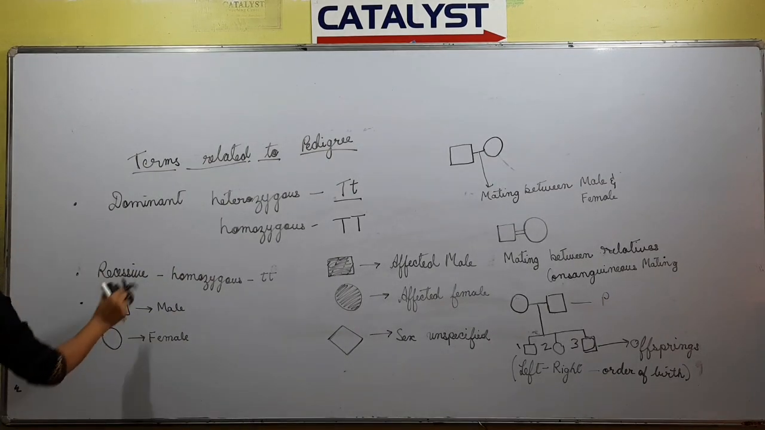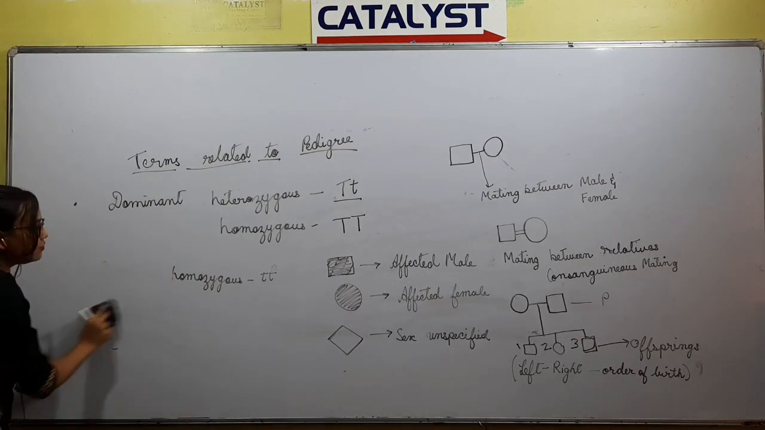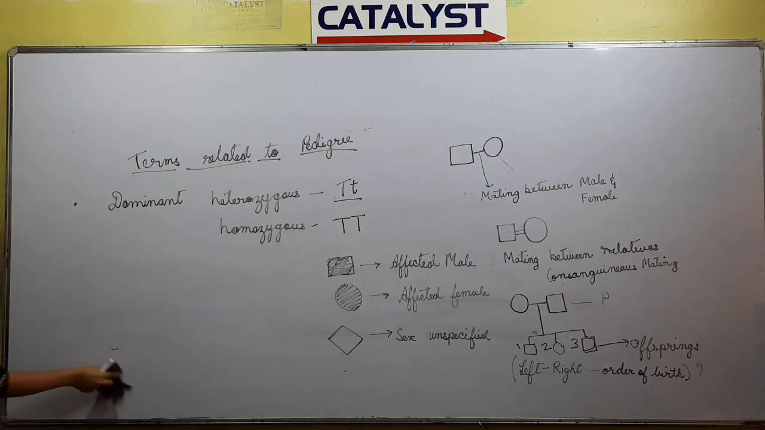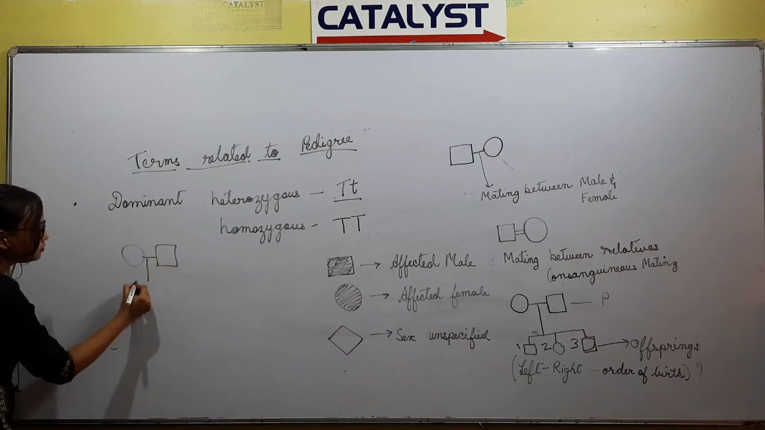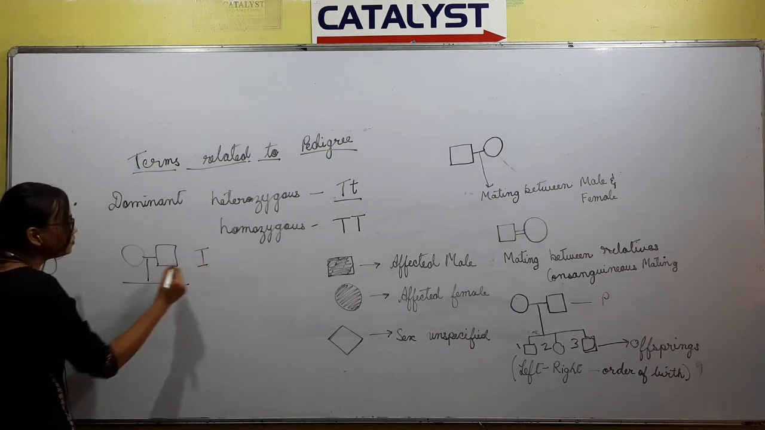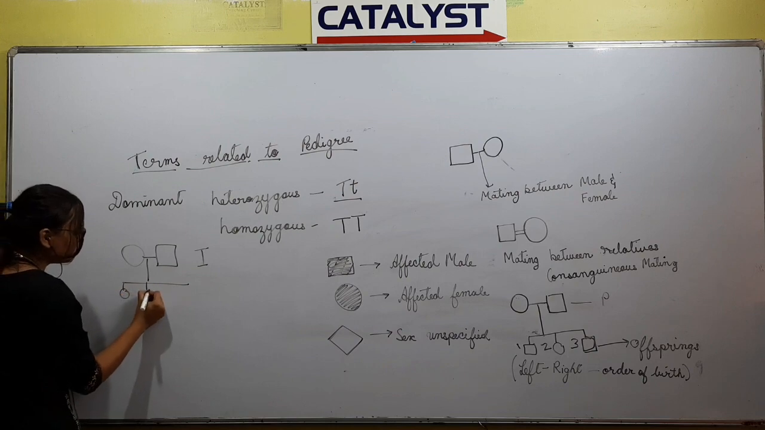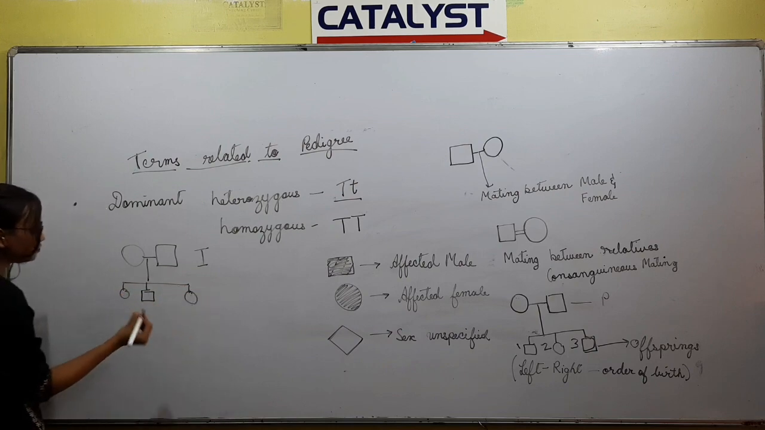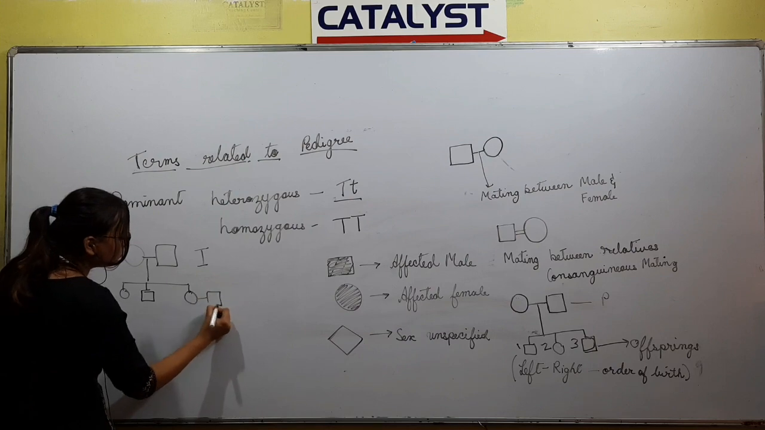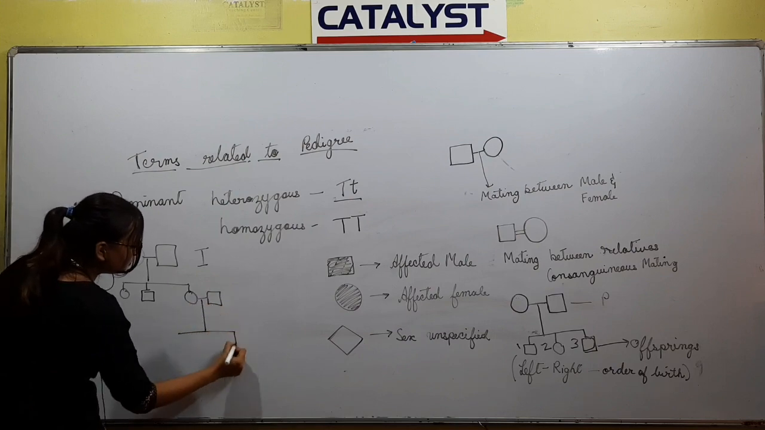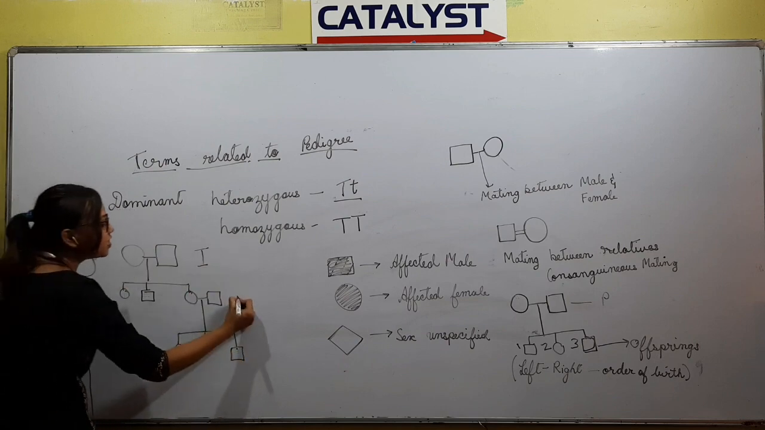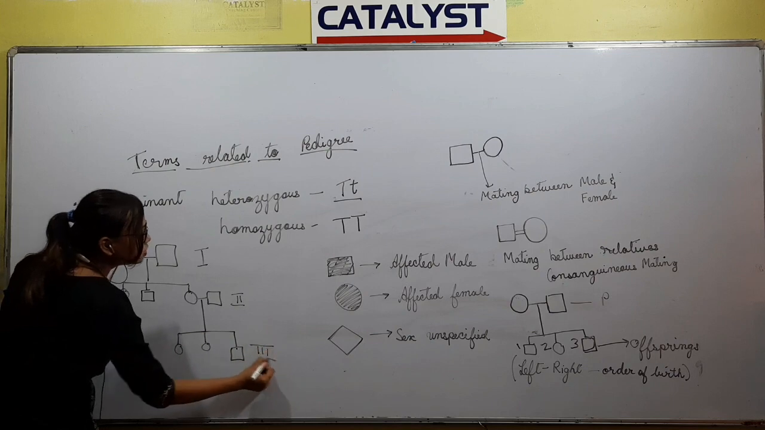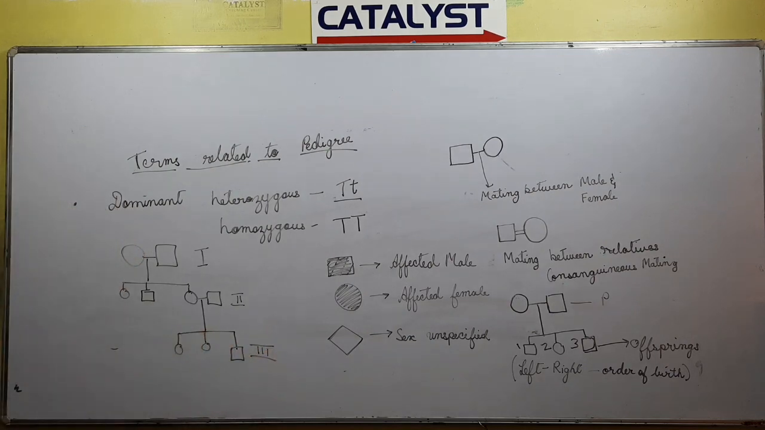One more thing, in case of generation we give Roman numbers. If we need to define the next generation, we again give Roman numbers. Suppose this is the first generation, so it will have offspring. This is the first generation, this is the second generation, and this is the third generation. In case of generation we give Roman numbers, and in case of number of siblings we give that number.